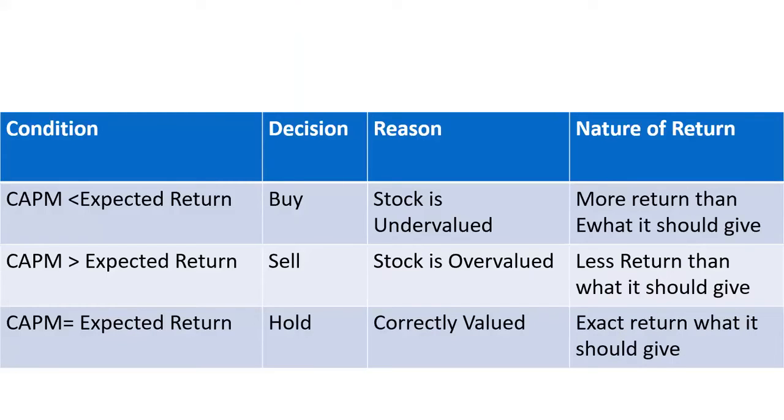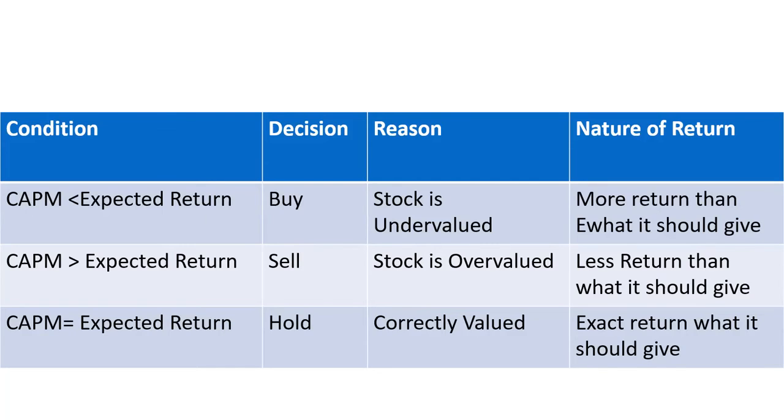Let's see other conditions and their respective decisions. If the value of CAPM is less than expected return, the decision is we should buy the security. Why? Because the stock is undervalued, and the stock is generating more return as compared to what it should give. Okay.